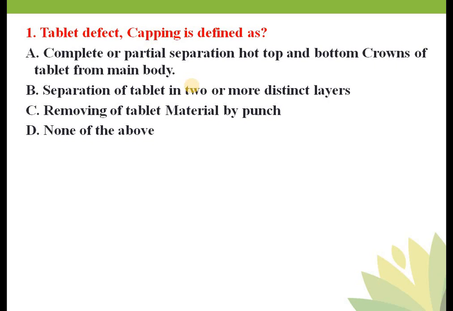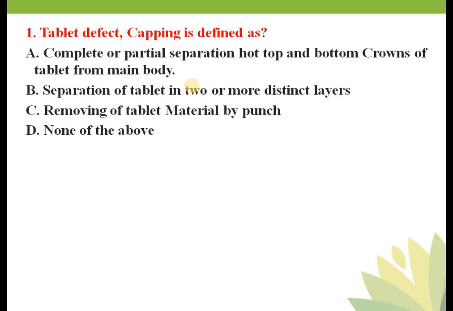And sticking is because of improper lubrication of dies and punches and die cavity, inappropriate granulation, or it may be because of excessive use of binder. So three or four questions will be covered in this. Again, what do you mean by picking? Picking means removal of material from the surface of the tablet. There is adherence of tablet material to the surface of the punch, that is nothing but picking.